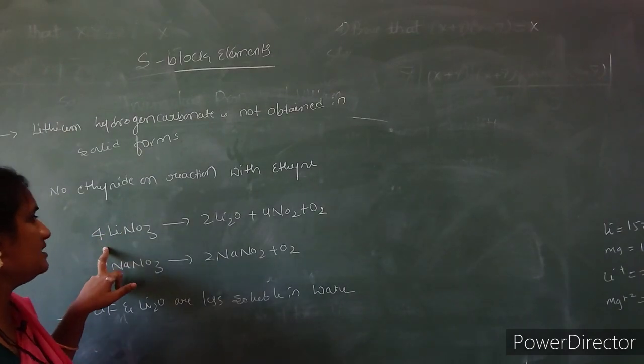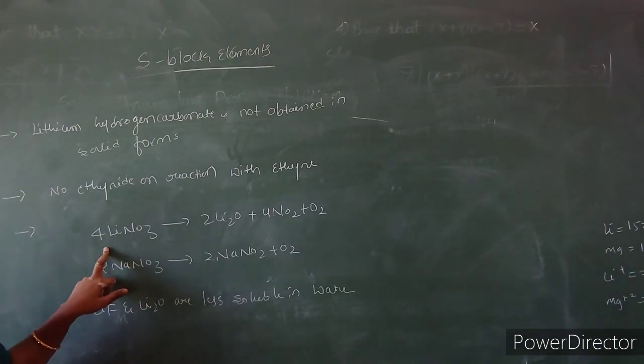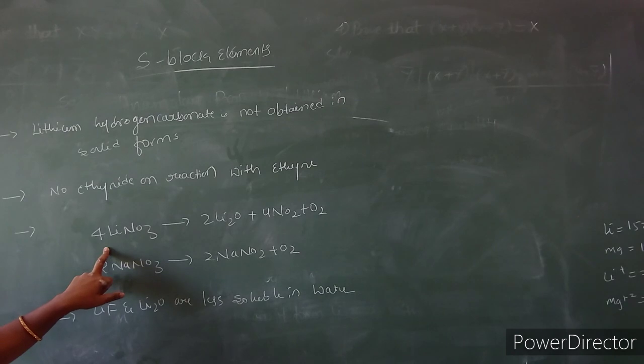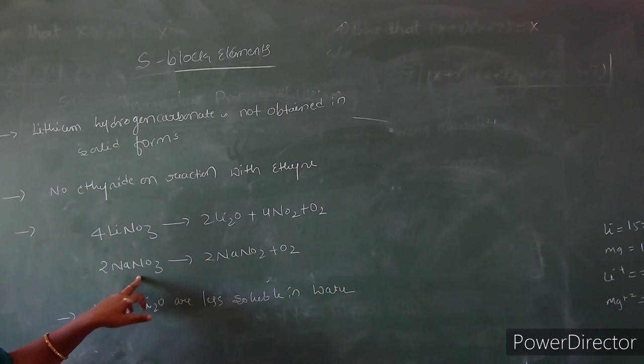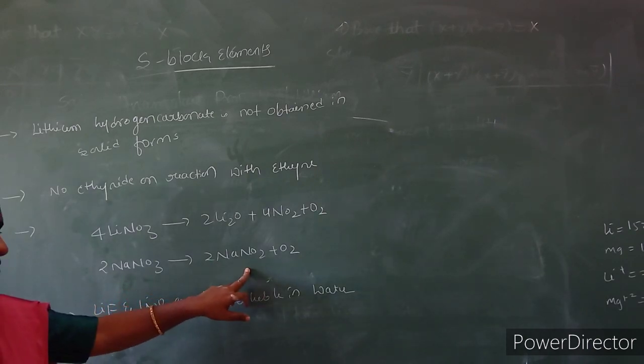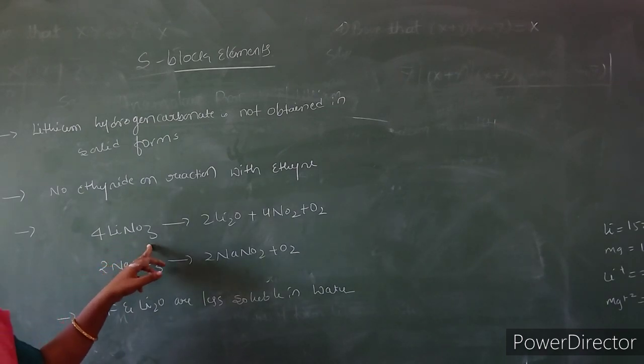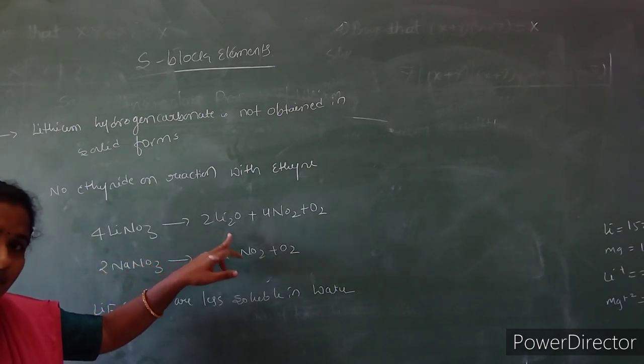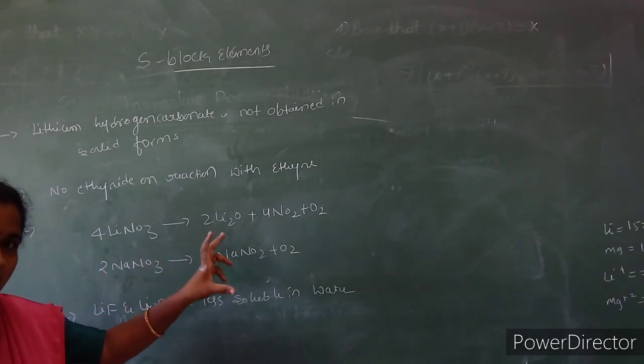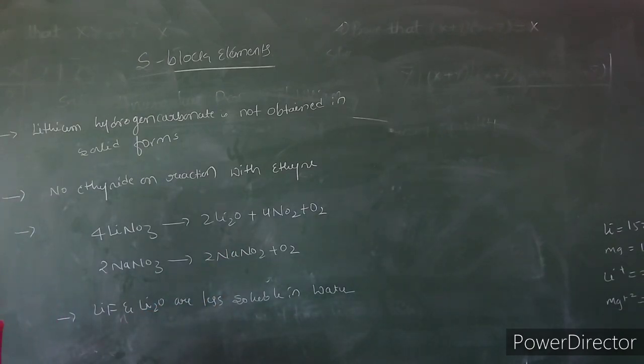Alkali metal nitrates decompose to give the corresponding nitrite, but lithium nitrate gives lithium oxide. So this is the differential behavior compared to other alkali metals.